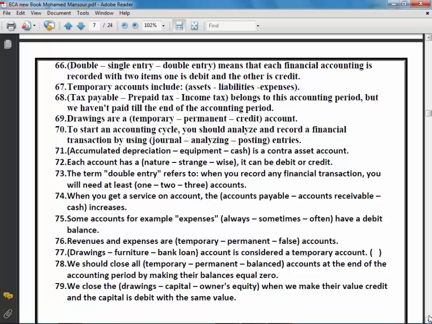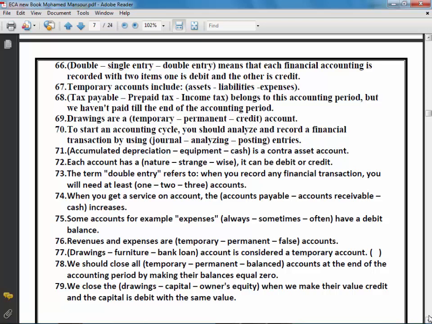Question number 68. Tax payable, prepaid tax, or income tax? The tax belongs to this accounting period, but we haven't paid it till the end of the accounting period. The right answer is tax payable.